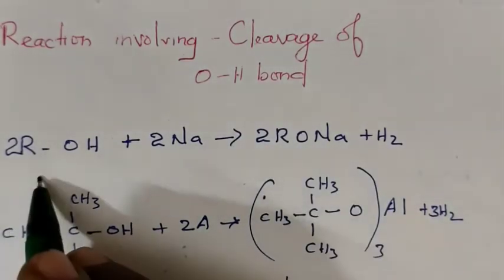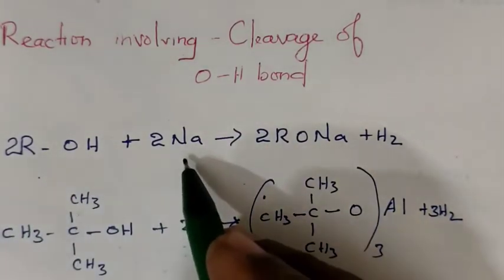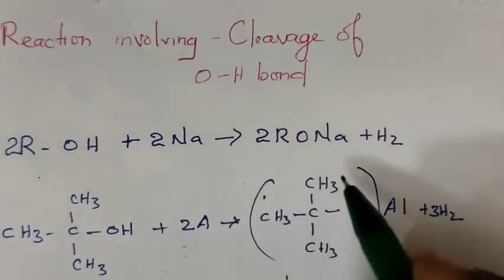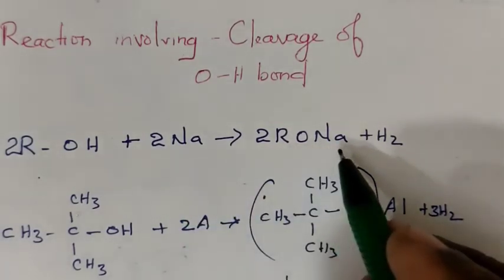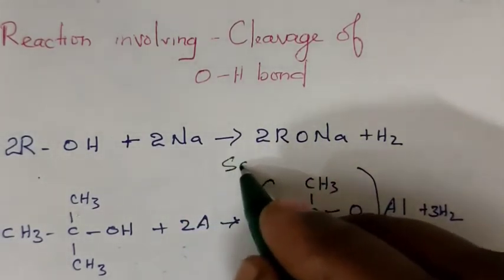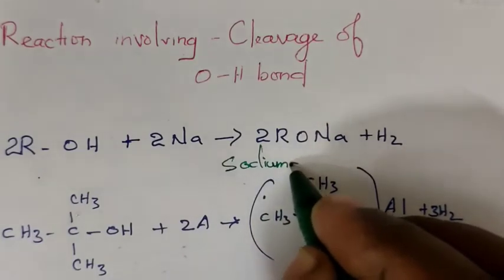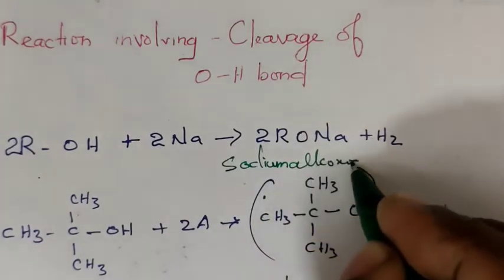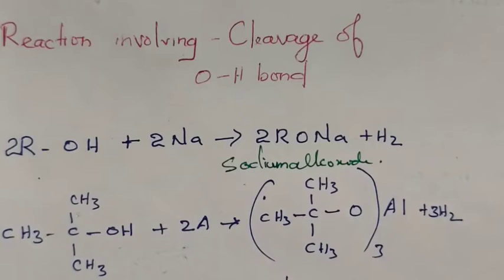When alcohol reacts with sodium metal, we get RONa, which means sodium alkoxide. Similarly, when an alcohol reacts with aluminium, we get aluminium alkoxide.